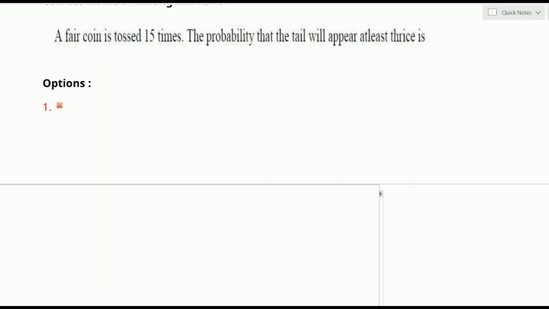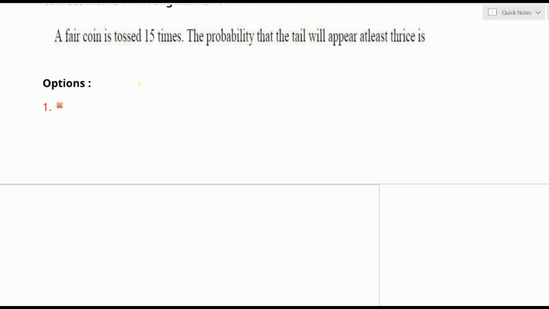Look at this question. This is also from the random variable sum distribution. A fair coin is tossed 15 times. The probability that tail will appear at least thrice is. A fair coin is tossed 15 times. Fair coin means unbiased. It has both one head and one tail.